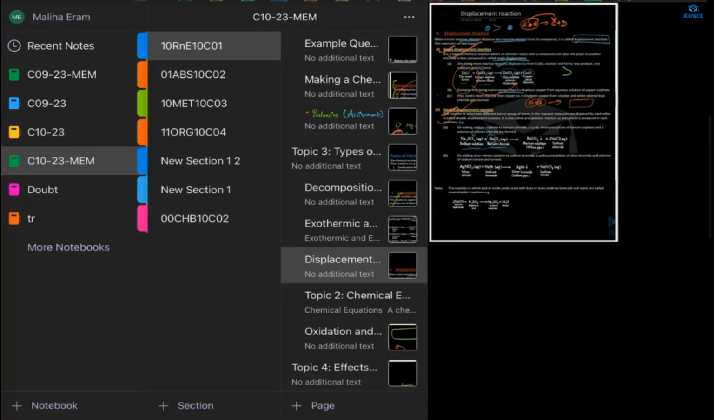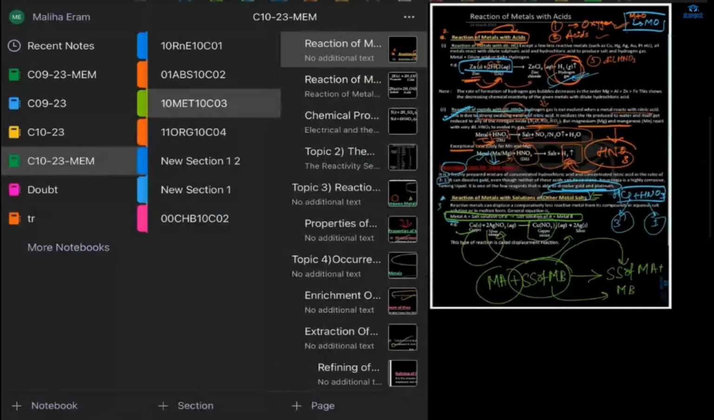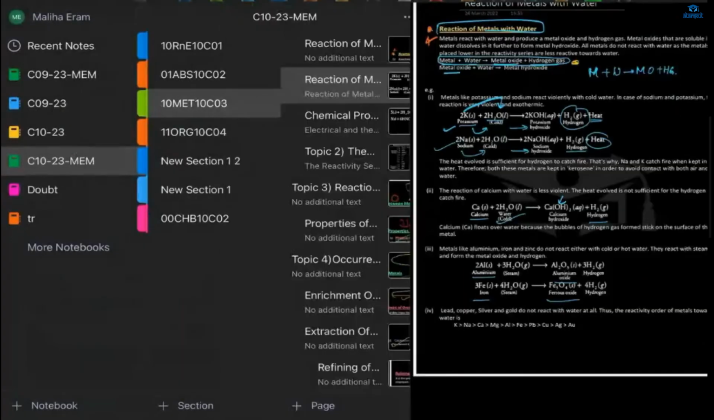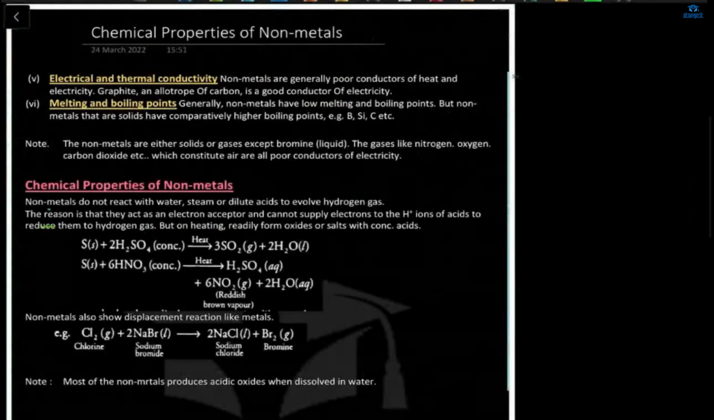Okay, so this is done, and in the next class, what will we learn? We will learn about the chemical properties of non-metals. Okay, we discussed metals, all the physical and chemical properties. Now we will discuss non-metals, and you have to go home and make notes and send them to me.